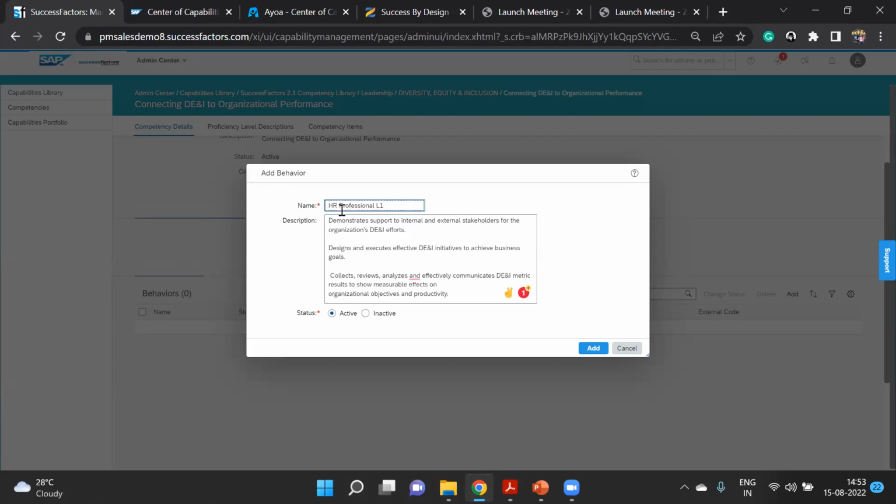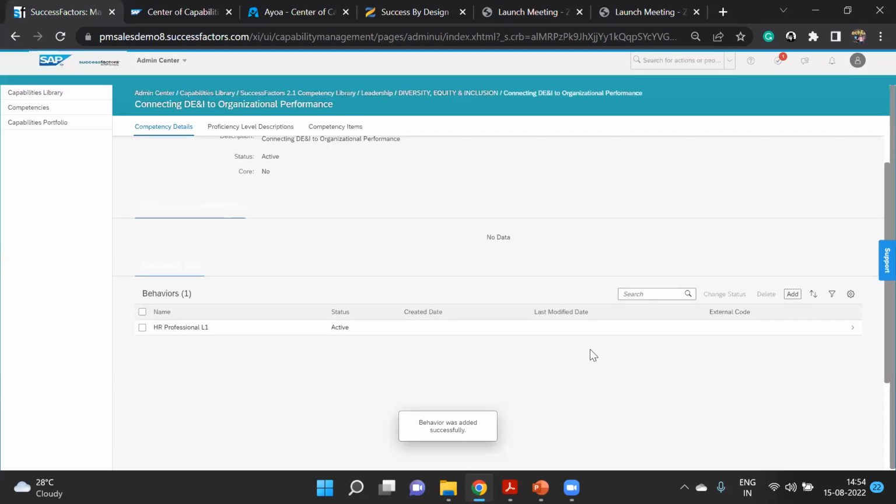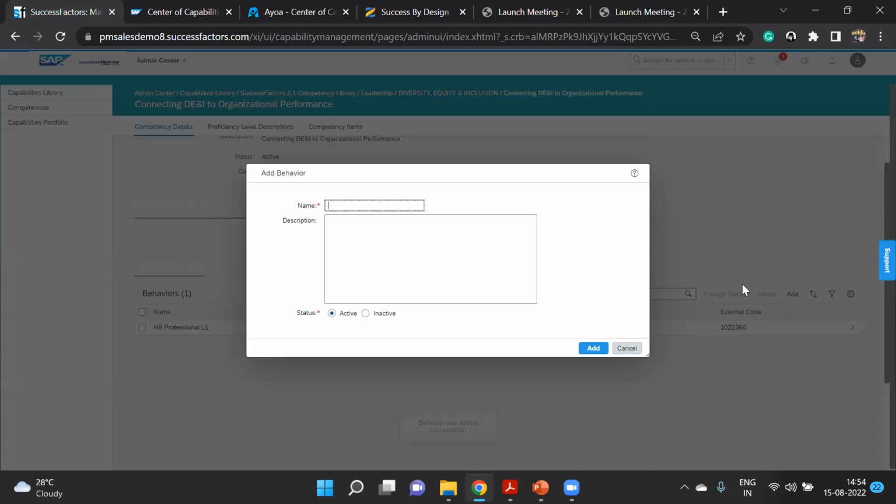L1. For simplification, I'll be making L1, L2 like that. So you can do that. I'm just mentioning it like this, but again, it is super flexible, as I was saying. You can do as you like. I will make it an active one, HR professional L1. This is for one of the categories. Another category, another behavior, I will just say L2. And for L2, we can have another behavior.